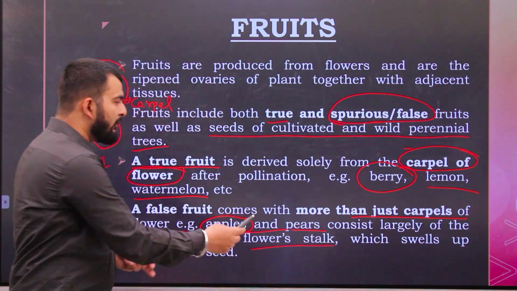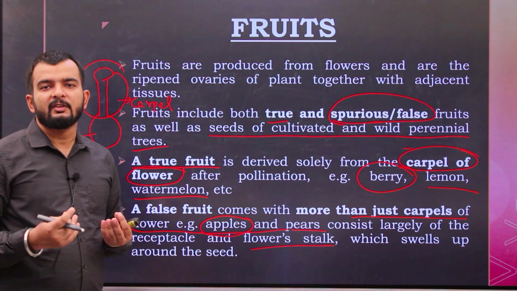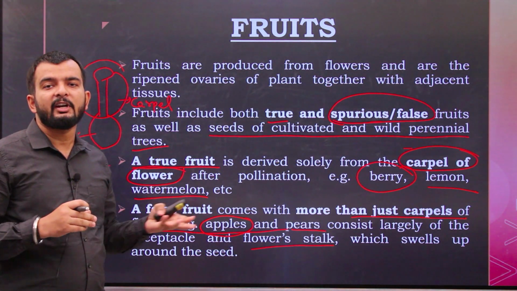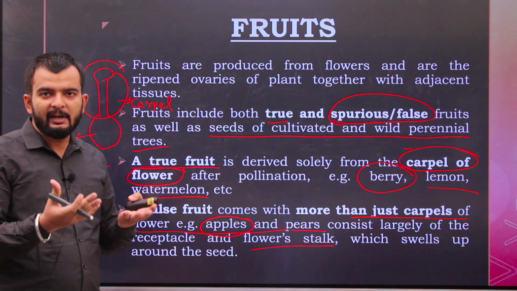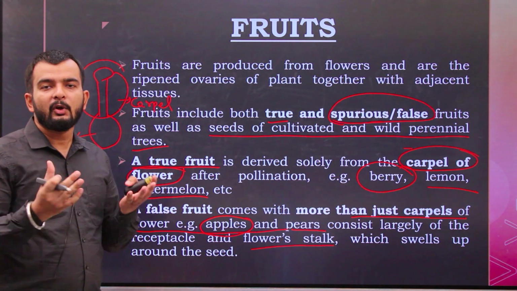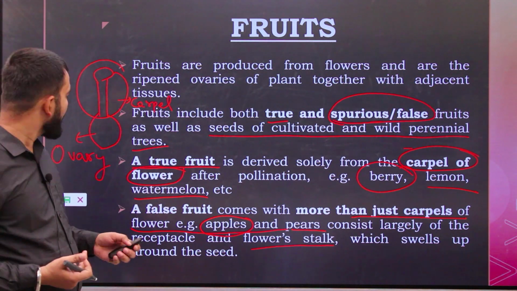It will swell up to form the tissue around the seeds. The seeds will form the center portion, and the receptacle and the stalk will swell up to form some tissue around those seeds, and these are further consumed as fruit.